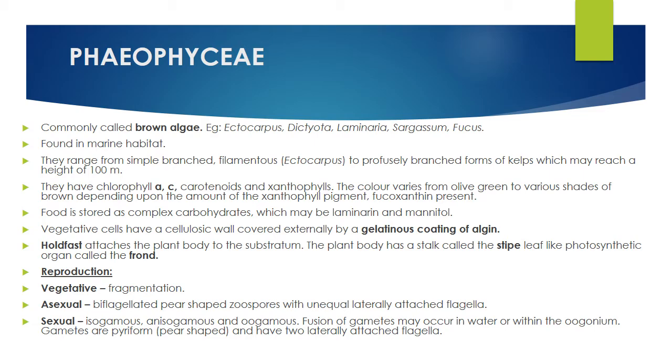Normally in angiosperms you see stem and root. The root is compared to the holdfast in this case, whereas the stem is called the stipe. And the stipe has small leaf-like photosynthetic structures. They are called fronds. They are not leaves, they are tiny leaf-like structures called fronds. So holdfast, stipe, frond are very common in the Phaeophyceae class of algae.